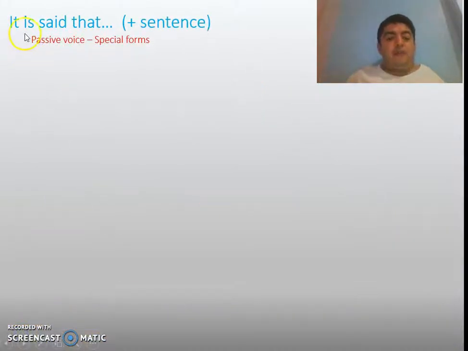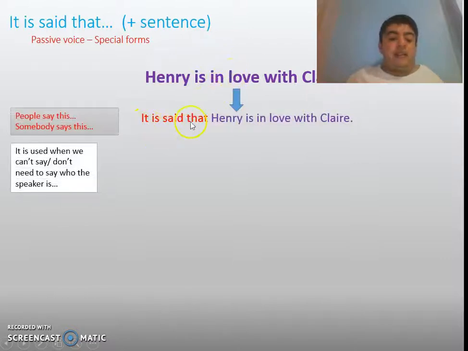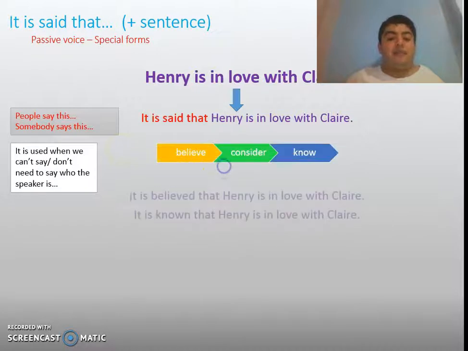Another special form is the form "it is said that" plus a sentence or a clause. If I say Henry is in love with Claire, then somebody else can say that it is said that Henry is in love with Claire. It means that people say this or somebody says this. This form is used when we can't say or we don't need to say who the speaker is.